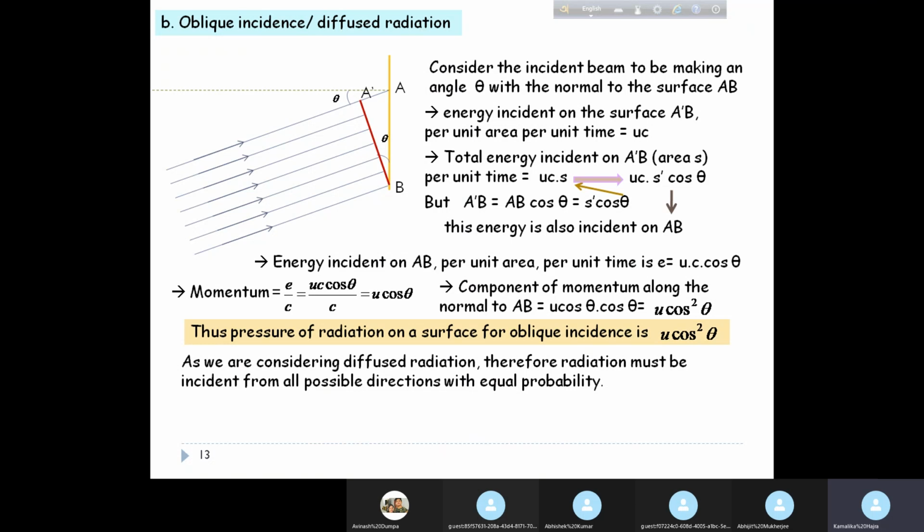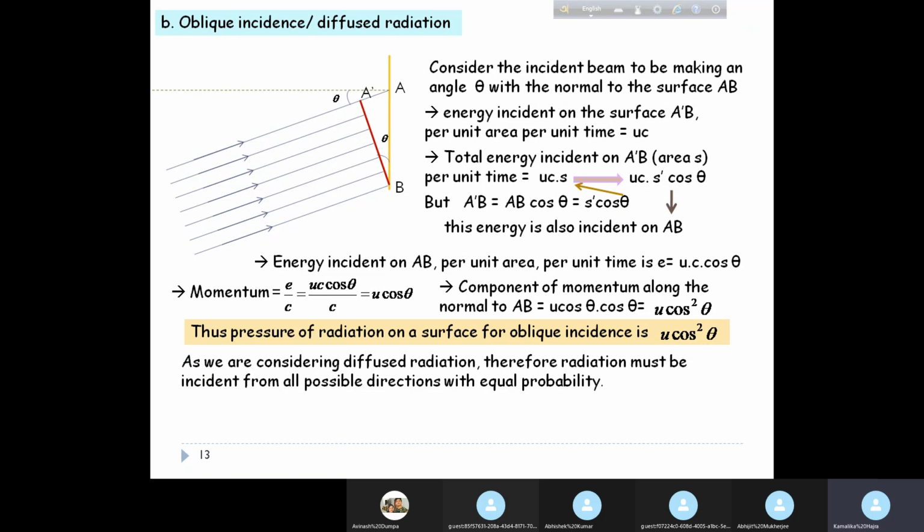For oblique, we consider one certain angle theta that the incident beam makes with the normal to the surface, and we see that the pressure of radiation for oblique incidence at an angle theta to the normal is u cos square theta. But theta can have any value. So this is the next step of generalization, that this value of theta can range, it's not fixed.